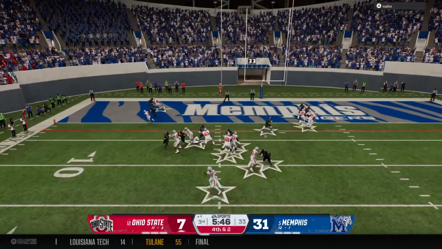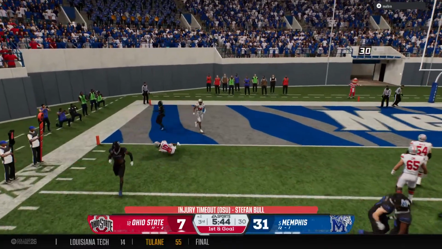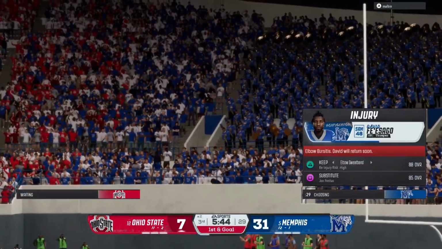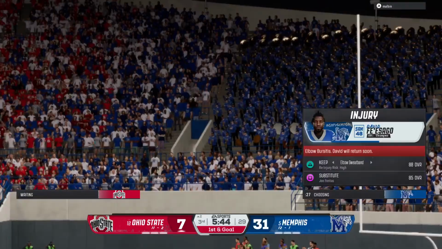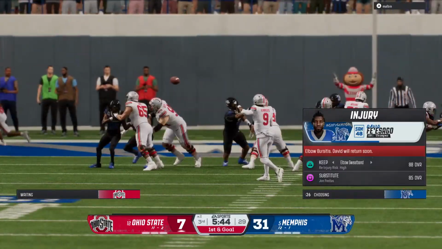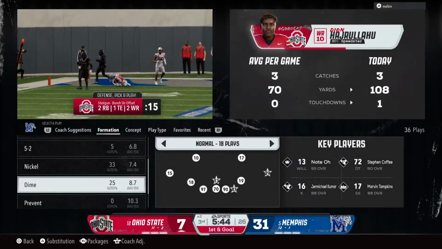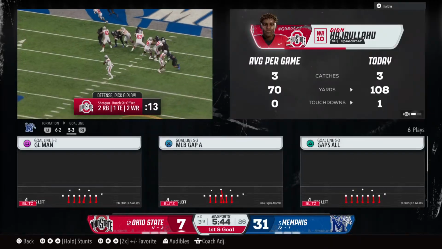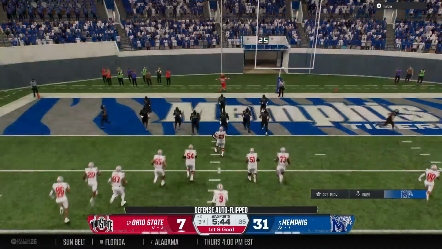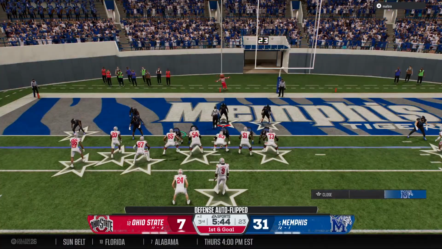Here's the snap. Quarterback drops back. Catch made on the out route. He'll go down, but he does have 1st down yardage. Just great execution here on this 4th down to keep this drive alive. And what I love is the accuracy from the quarterback and a good job by the receiver knowing where that route needed to be able to catch the ball and pick up the 1st down.